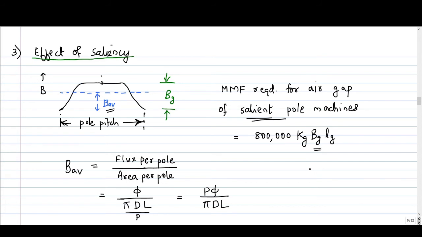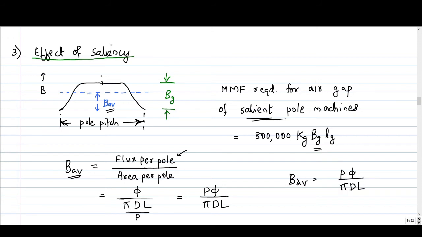But usually we will have B average with us. B average value will be known to us. B average is the average flux density in the air gap. Average flux density in the air gap is nothing but flux per pole divided by area under one pole. So flux per pole is say phi, then area under one pole is pi dl by p. Pi dl is the total circumferential area, then divided by number of poles you will get area under one pole, where d is the diameter of the core and l is the length of the core. So p phi by pi dl is the average gap density. So B average will be known to us, P phi by pi dl.